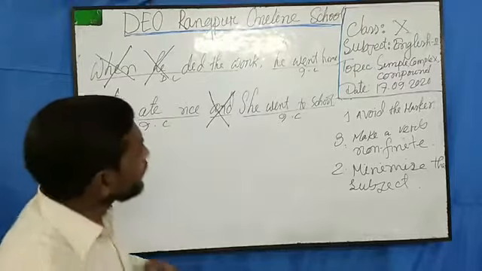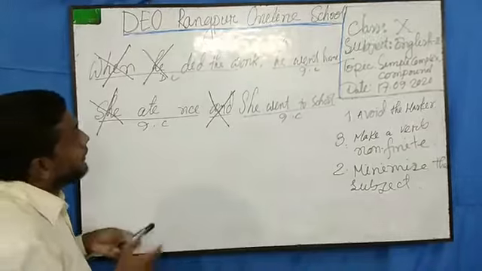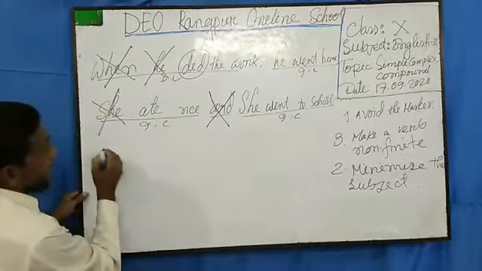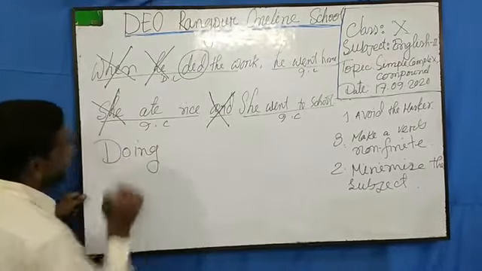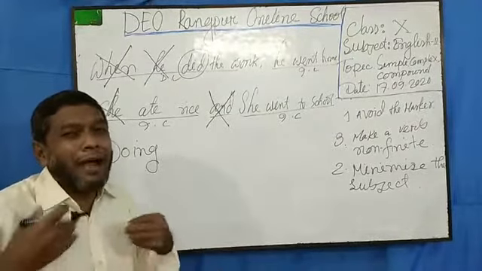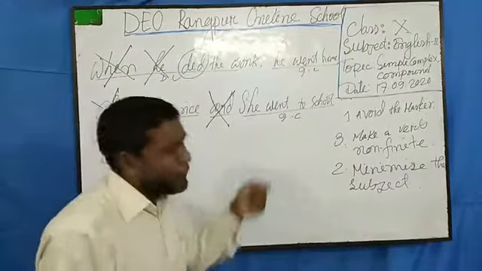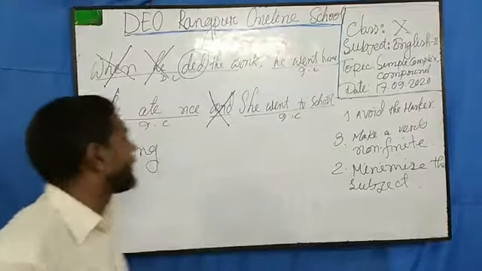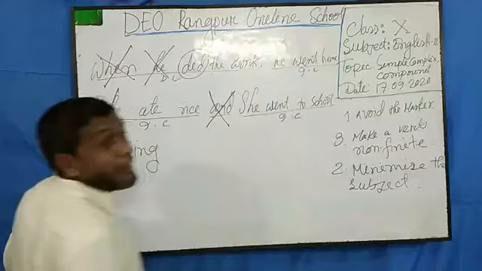So dear students, how will I make it? This is the finite verb, did. I will make the verb doing. How easy it is, dear students. If I can once understand the techniques, then simple, complex and compound will be very easy for you. It will not be difficult for anyone. So doing, now I will copy the rest.